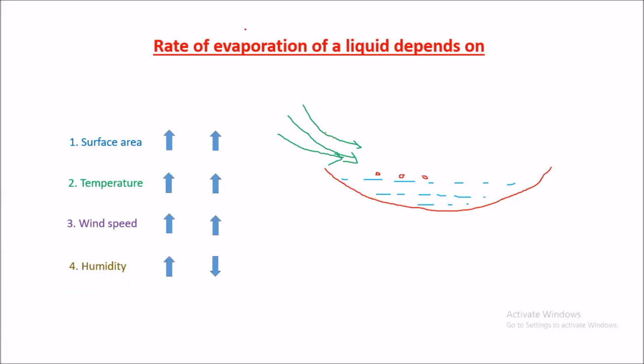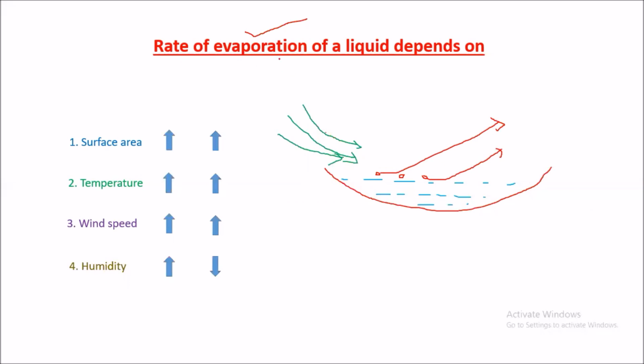We already discussed evaporation. What is meant by evaporation? The escaping of water molecules from the surface is known as evaporation. And what is the definition of humidity? The air which has water molecules is known as humidity. So for evaporation, the air should have molecules that collide with these water molecules, and they should fly away. That is known as evaporation.